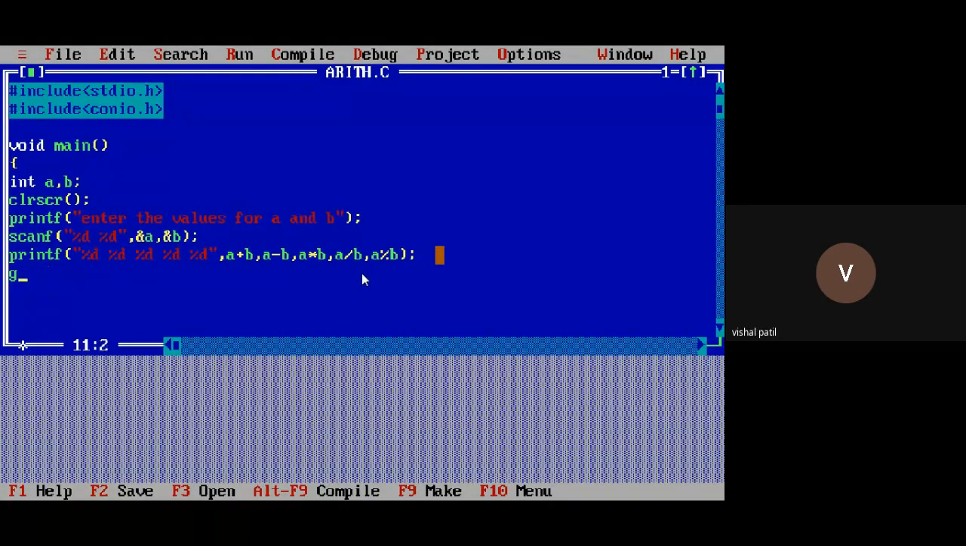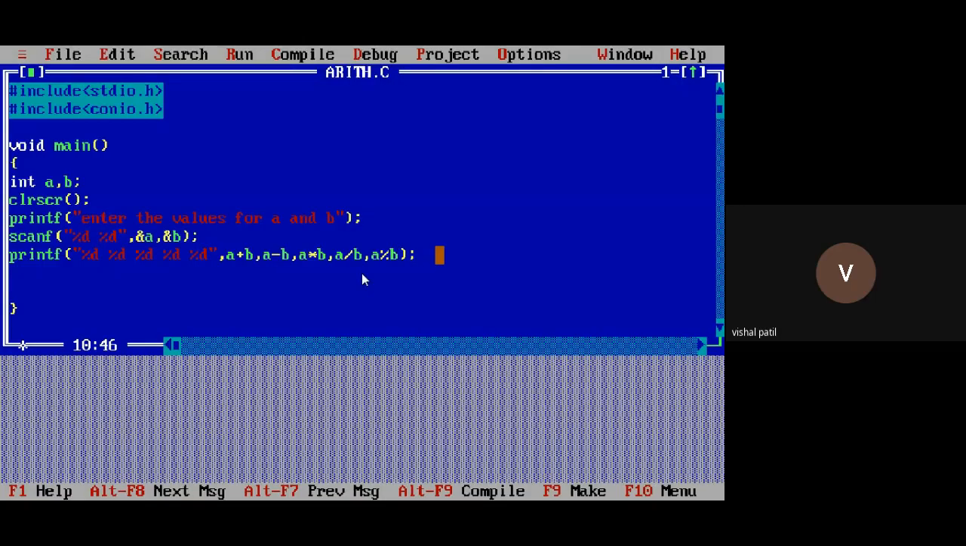Let's try to run this program without this getch function. Control F9. Right. So I take input for A as 10 and for B as 5. Not able to see the output. Why? Because I forgot to write the getch function. Now I will be able to see the output.